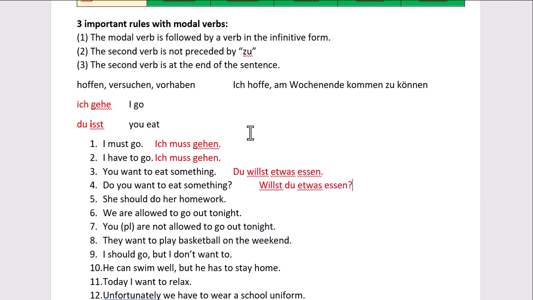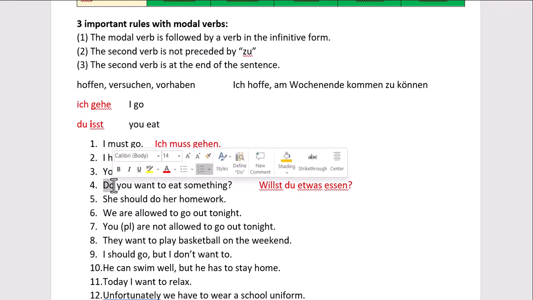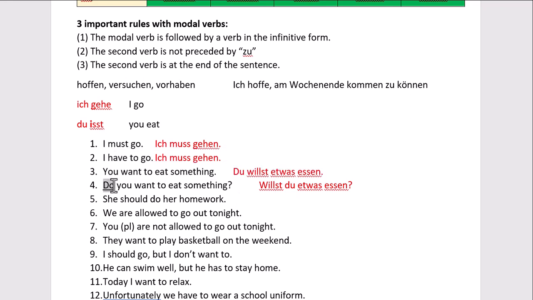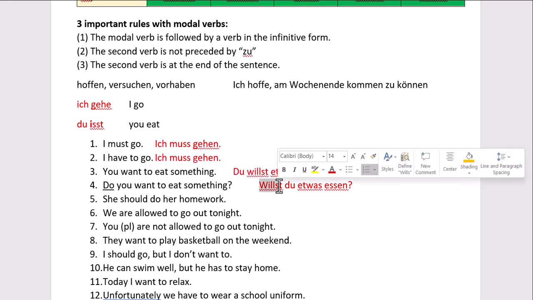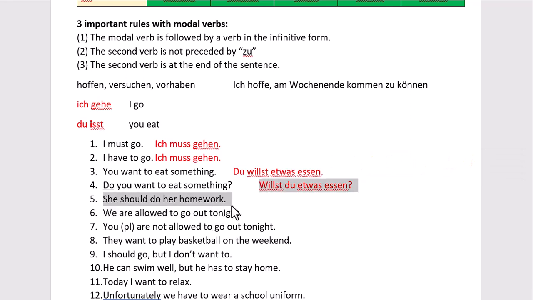So we're going to switch it around so that willst is before du. Want you something eat. The tricky thing is this do, which does not exist in German as a helping verb. You can completely ignore that if you ever see a do with another verb in English, and just translate that verb that it goes with. So want you something eat.